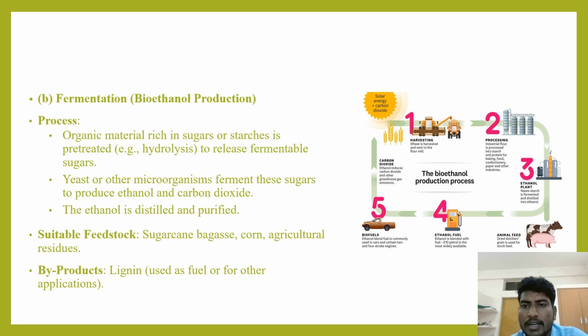Here we can see the harvesting at first, and then we go for processing of this harvested product, and this can again be taken into an ethanol plant. And after the ethanol plant, if not treated again, then it is taken as animal feed, and if treated, ethanol fuel and biofuels, and again carbon dioxide is released, and this can again be taken up by plants. So the cycle continues like this.